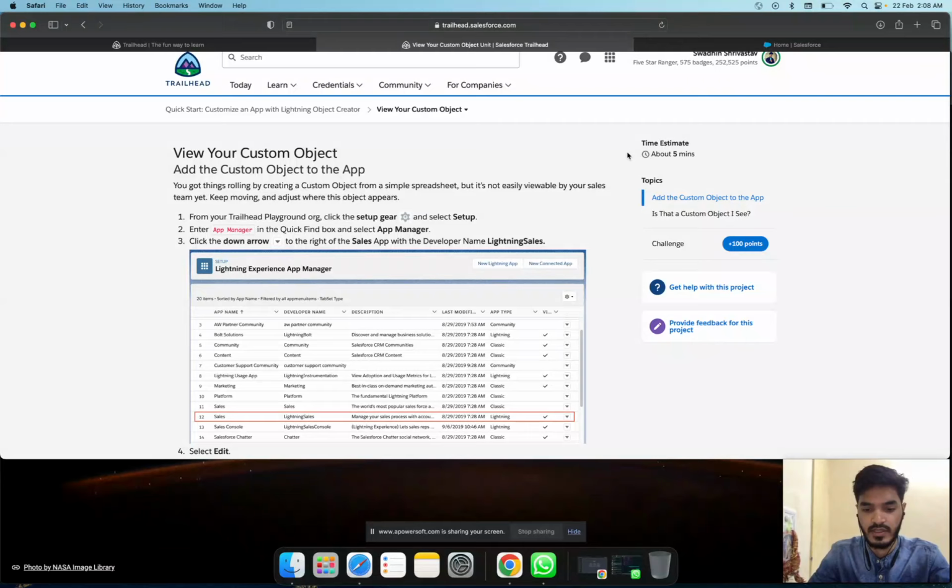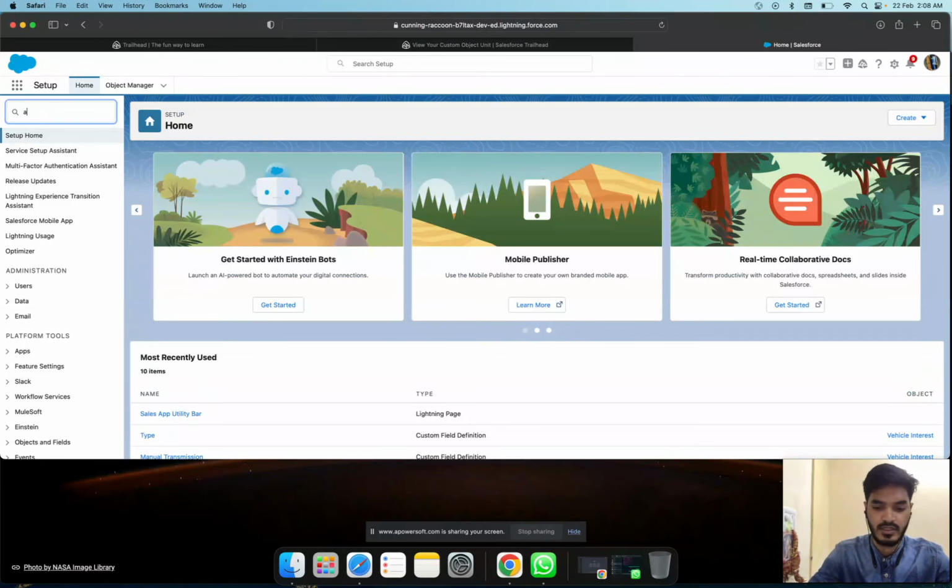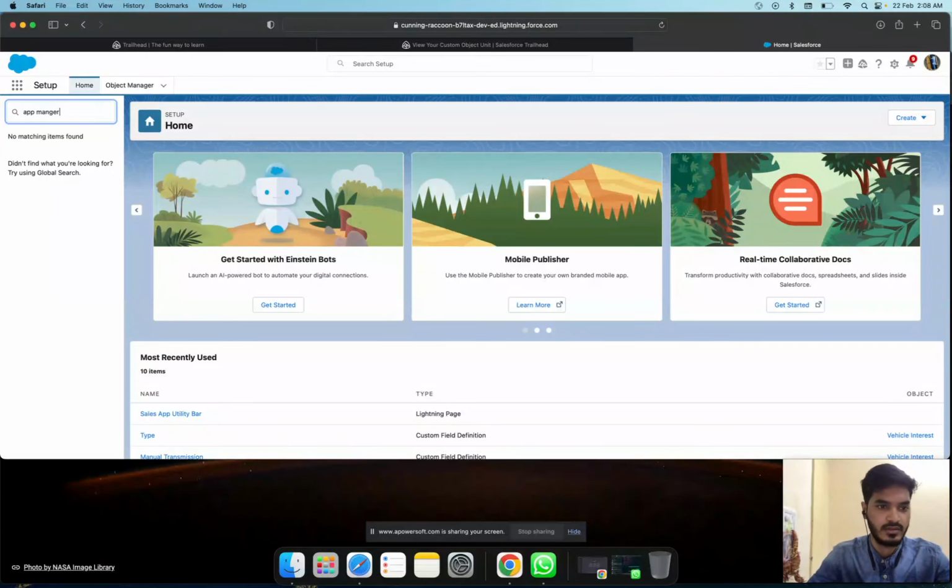Last time we created this module also. The first is completed, and after that the second one is there. Let us see. Okay, just go to the launcher and search for app manager and sales. Okay, just search it here. App manager.